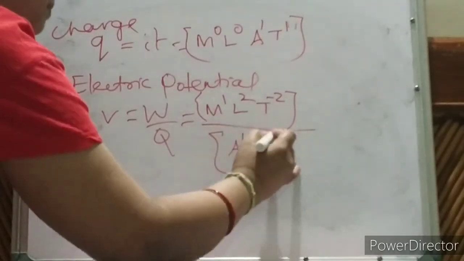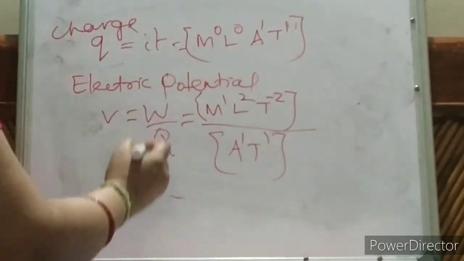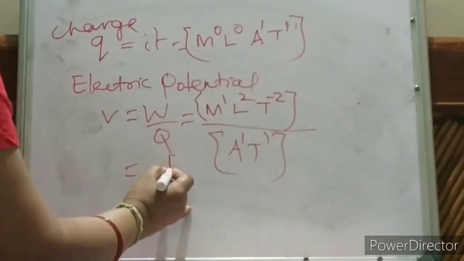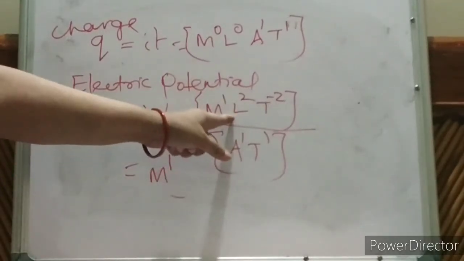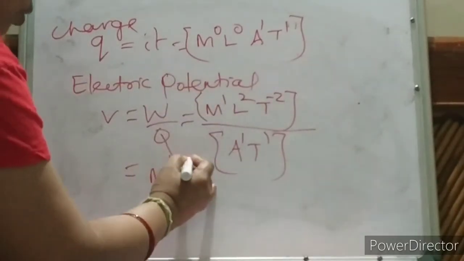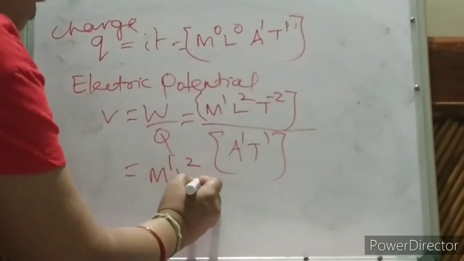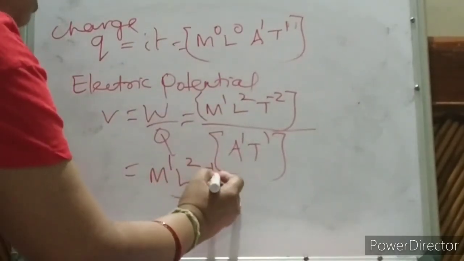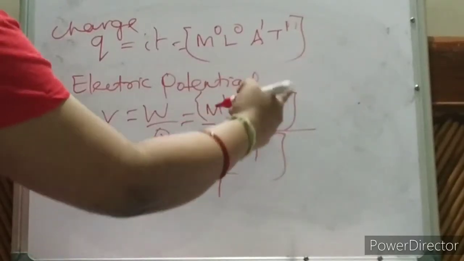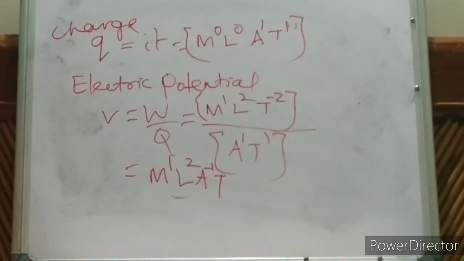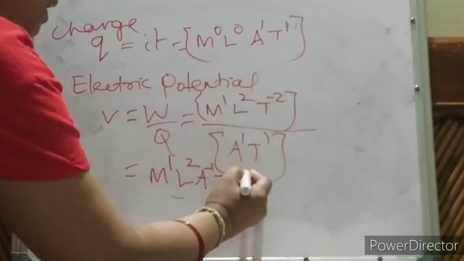Okay. Now tell me. M to the power 1. L to the power 2. Then A goes up, so A to the power minus 1. Then T to the power minus 2 minus 1 will be T to the power minus 3.